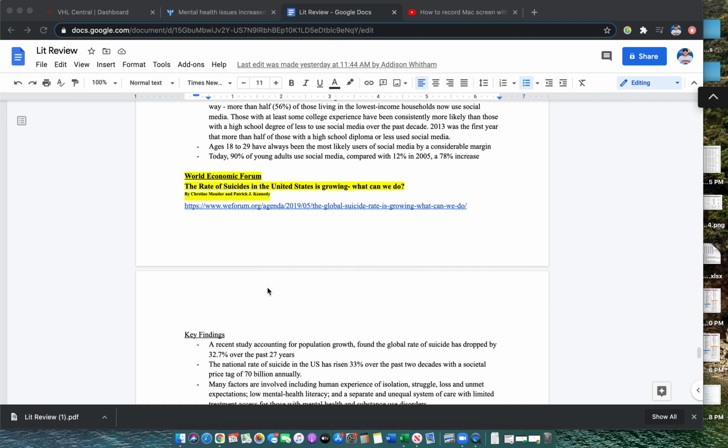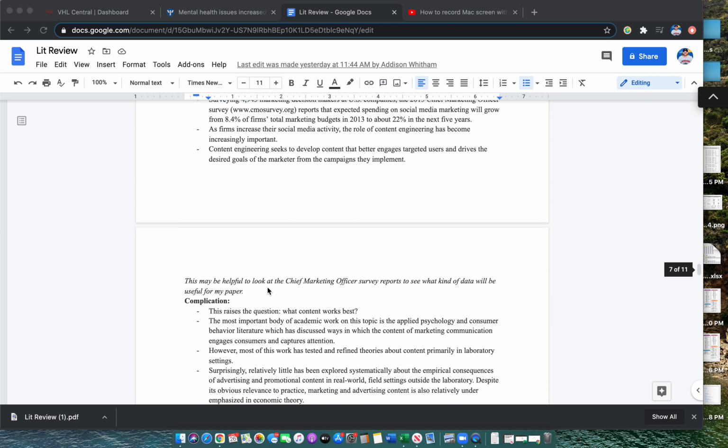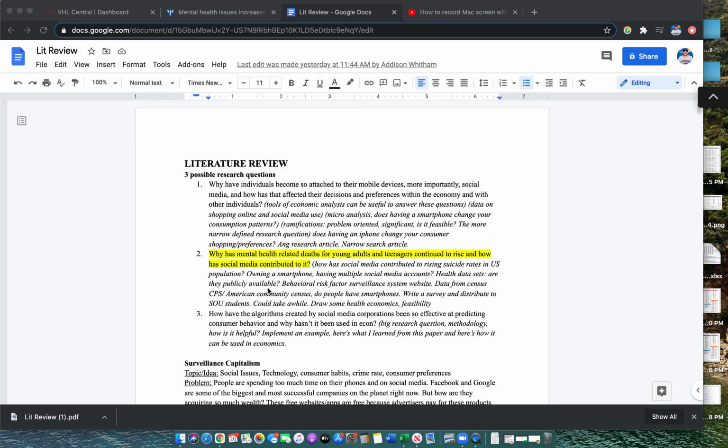So this is my literature review, and I put everything that I research for my topic into it, and I think it'll really help evolve my question over time. I think my question will evolve. I'm not sure how much more my question will evolve in the future. I feel really confident about my research question, and that's this one right here.